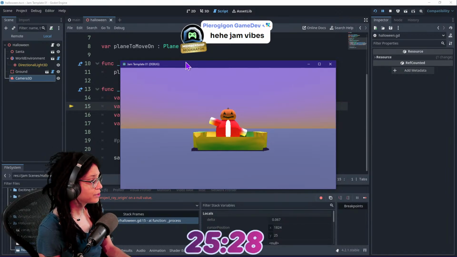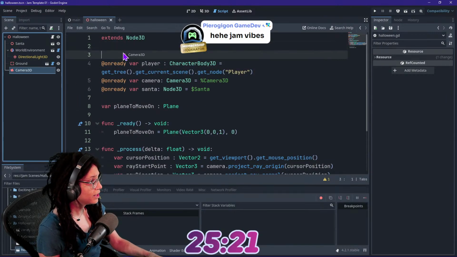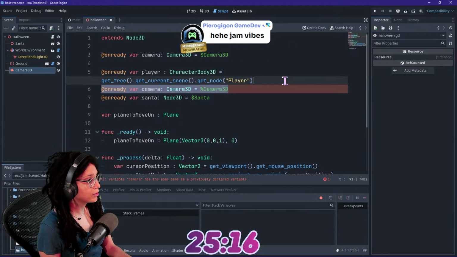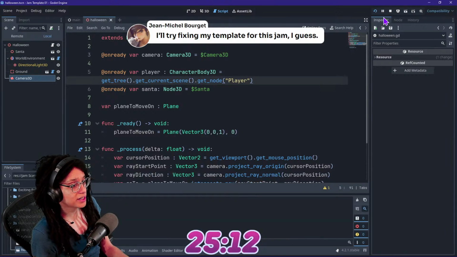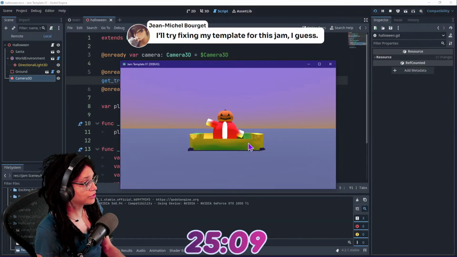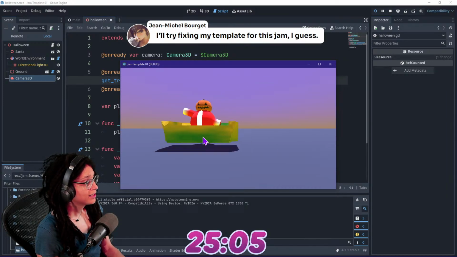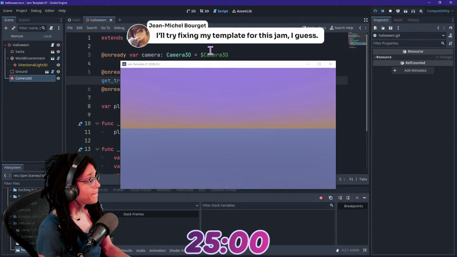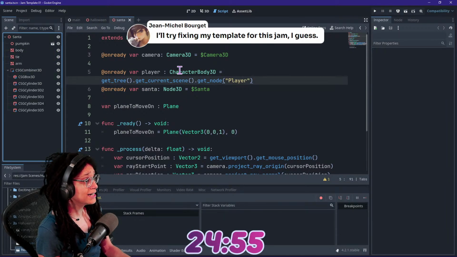Okay, cool. Cannot call method project ray origin on a null value. Oh, yeah, I should have updated some more things. Camera dot. Oh yeah, we need to set the camera. That would be good. Camera. Great. Oh, okay. Here, get rid of that. Done. Yes, look, it follows. Bam. We are Santa. We are become Santa. Oh God, that sleigh. That sleigh needs some work. I think you have to let that go. I kind of think you're gonna let that go.